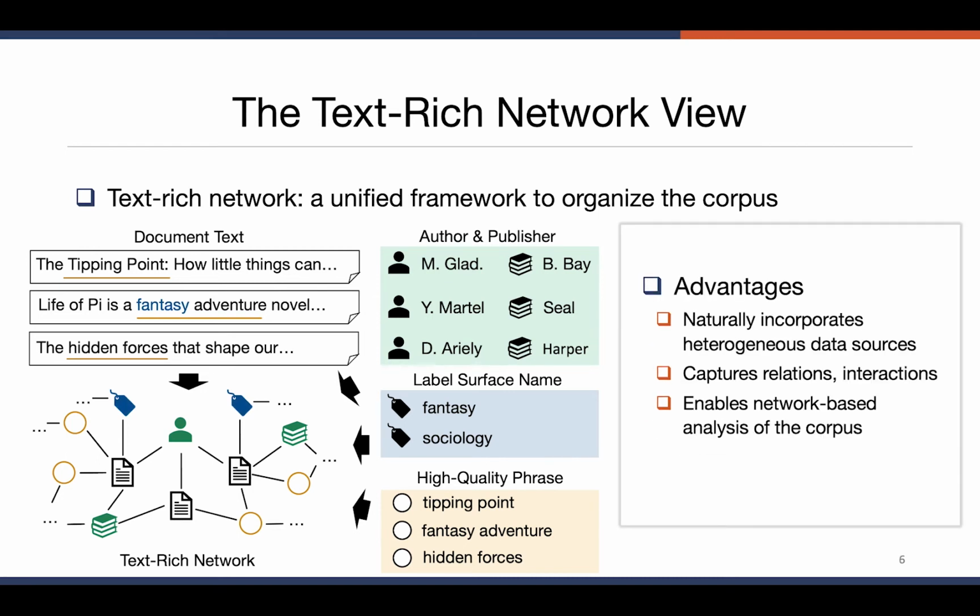There are several advantages of using a text-rich network to represent a corpus. It naturally incorporates heterogeneous data sources, captures their relations and interactions, and moreover, it also enables network-based analysis of the corpus, for example, ranking or clustering in the network.